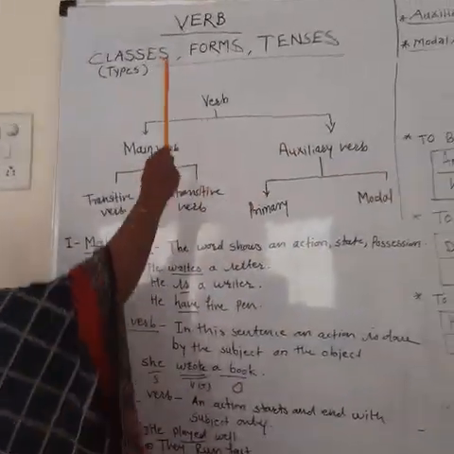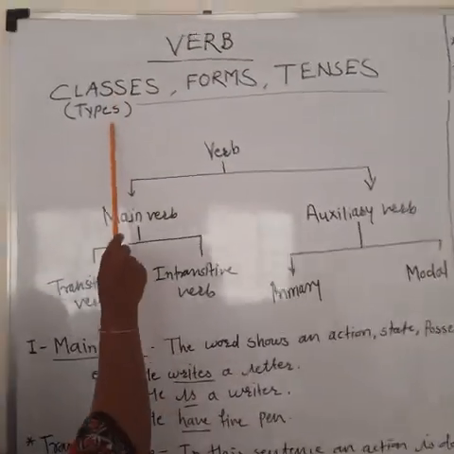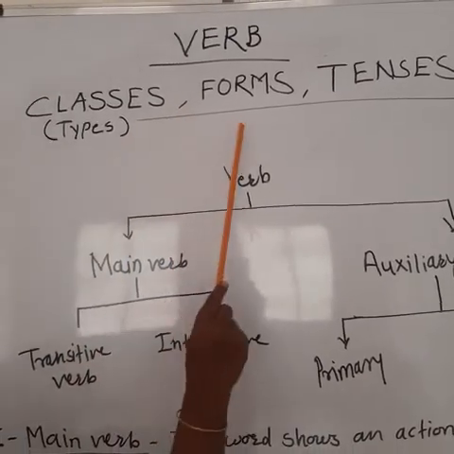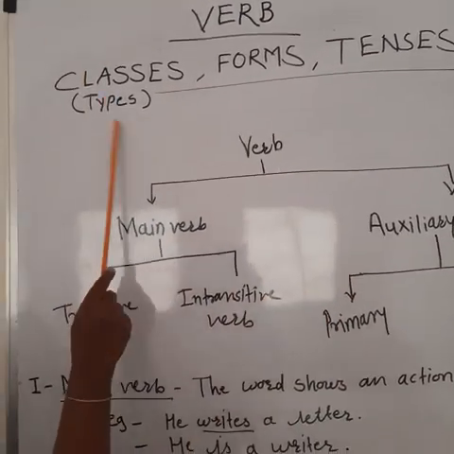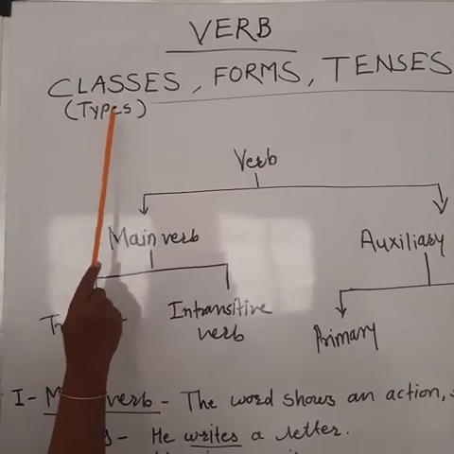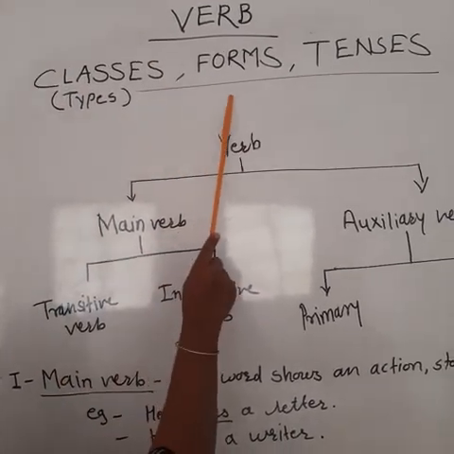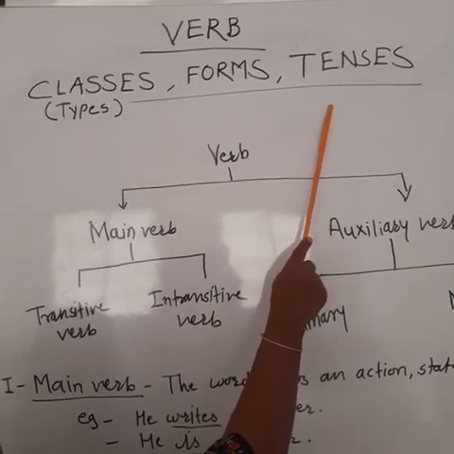So, what are the classes of the verb? Let us see today. Verb and its classes means types, forms and tenses. First we are going to see the types of verbs and the forms, and then the tenses.